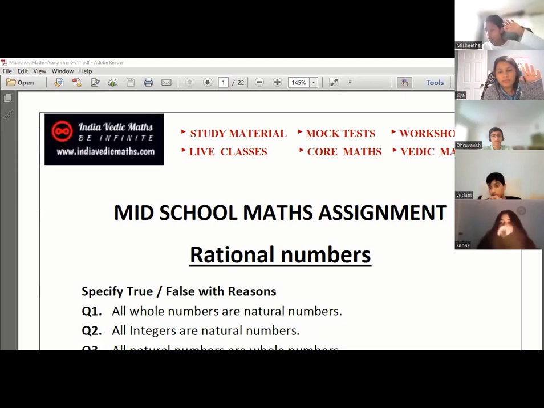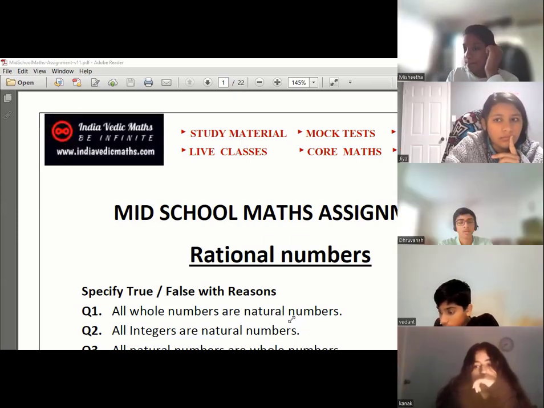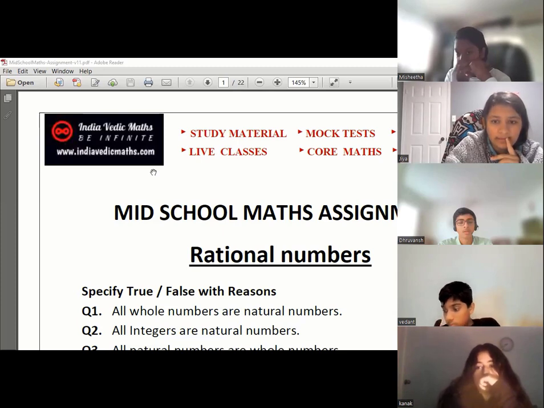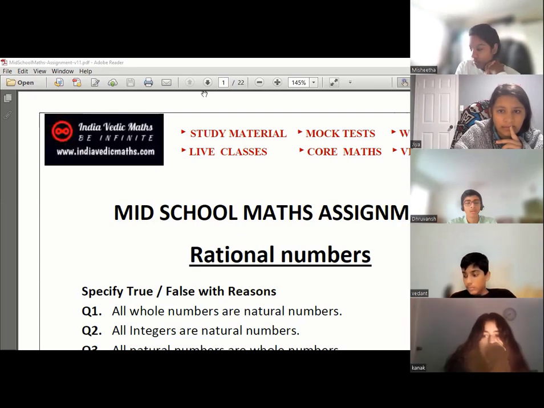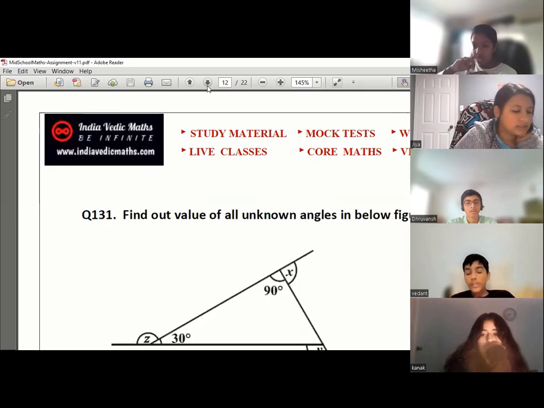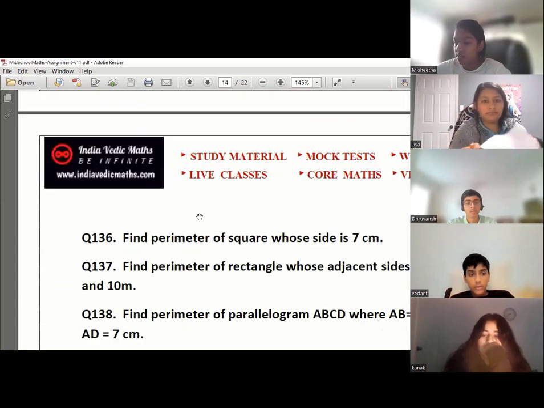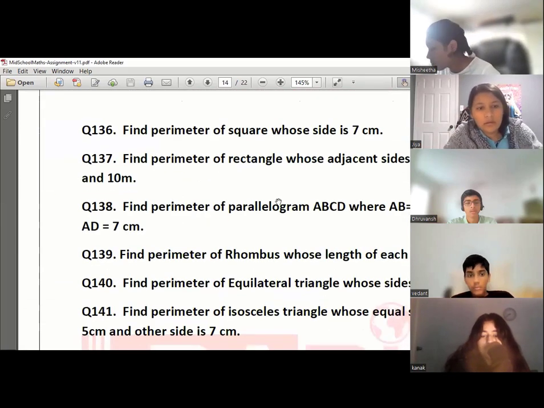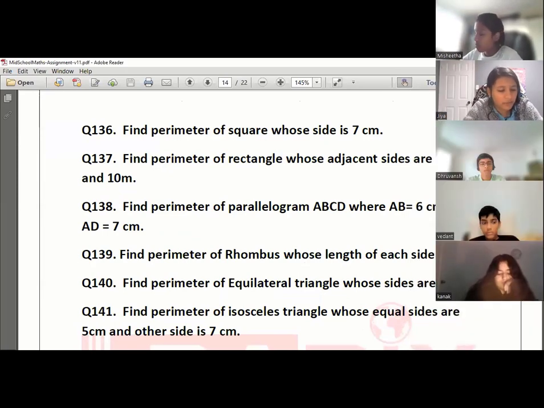Yes. Good. Very nice. Vedant also. Good. May I come on screen? Okay. So, tell me now, which question did I tell Jia to do in the last homework? From 136 onwards. So tell me, any doubt from question number 136 to 140 maybe? Simple, very simple. Yes, please. I had a problem for 138. I didn't know how to do it.